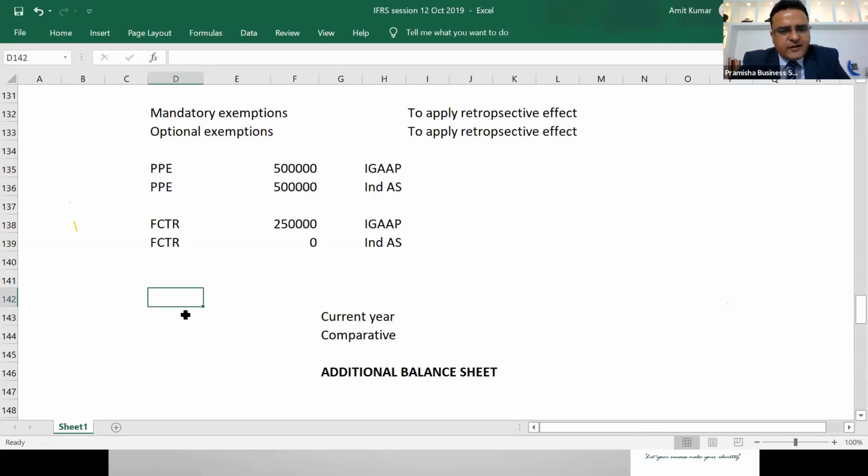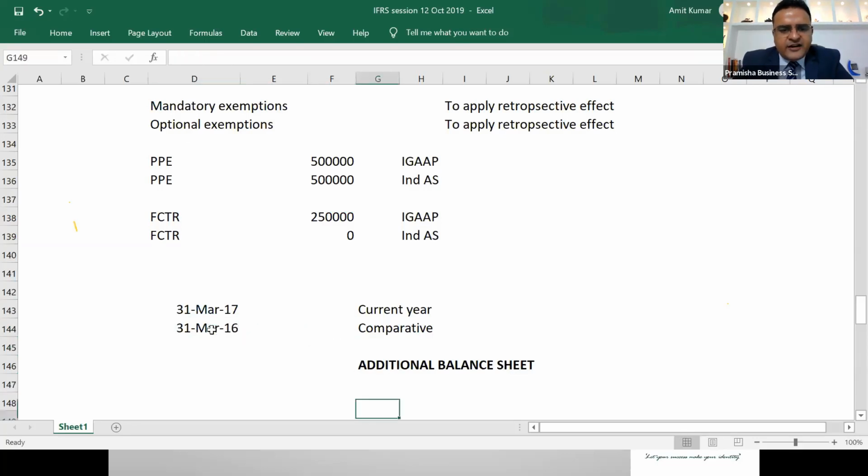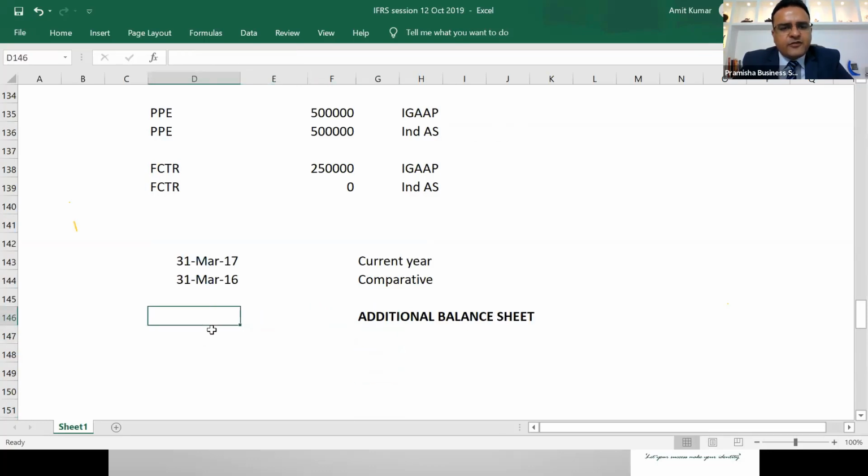If you are publishing a balance sheet of the current year, now in India, the first Ind AS financial statement was 31st March 2017. So that was the current year. The current year was 31st March 17, comparative 31st March 16. One additional balance sheet will be of the beginning of the earliest period presented, that is of 1st April 2015. Is that the reason the date of transition in India is?